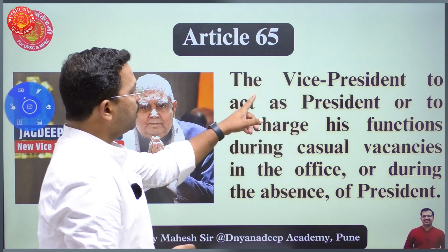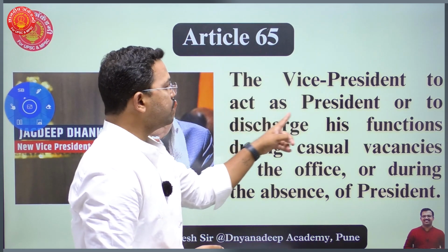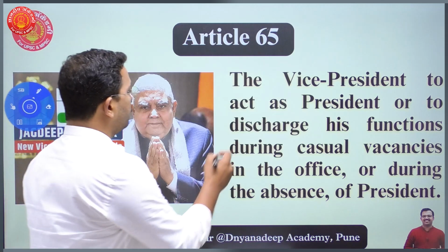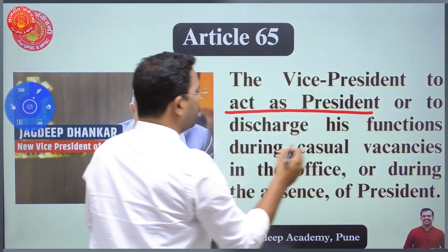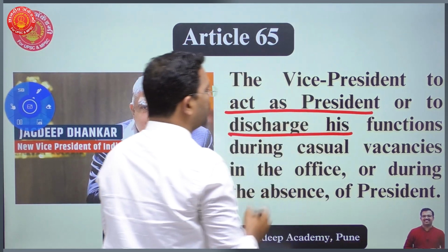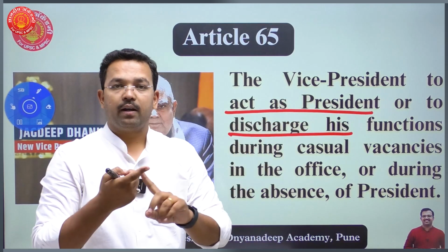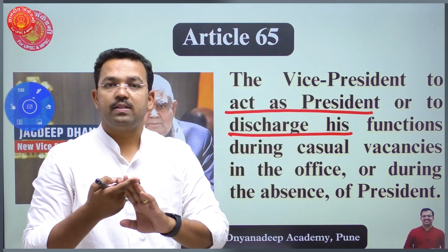So it talks about the Vice President to act as President. Now see, here two things are there: to act as a President, or to discharge his function. The Vice President will act as a President in case of death, removal or resignation of the President.